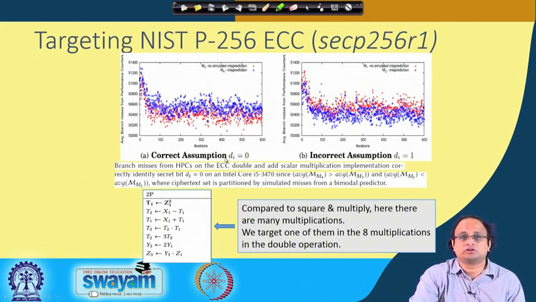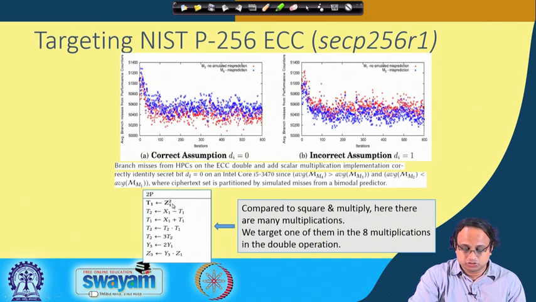Just to mention, in the previous cases we were targeting the squaring operation. So, here we are targeting the doubling operation. In the squaring operation there was only one multiplication, but in the doubling operation there are several multiplications that you can target. In particular, in this attack we target T1 = Z1 square as the underlying operation. There are 8 multiplications and you can target any one of them. So, we target one of the 8 multiplications in the double operation.